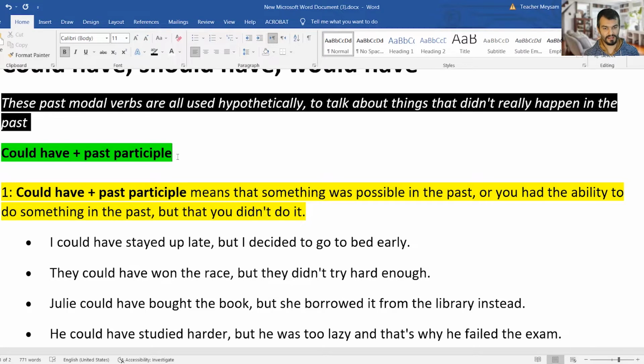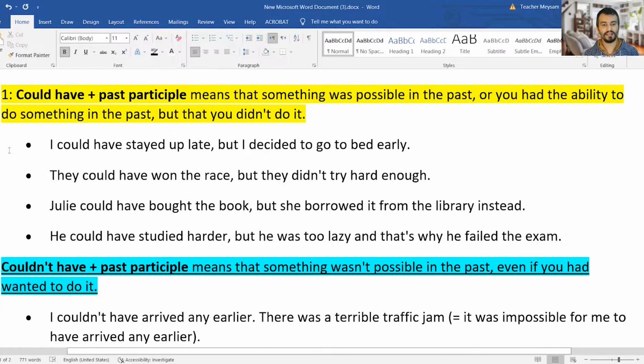Number 1, could have plus past participle means that something was possible in the past. I mean, there was a kind of possibility or probability of the action in the past, or you had the ability to do something in the past. You had the ability to do it, which means that you could do it, but you didn't do it. You had the chance, you had the opportunity, but you didn't.